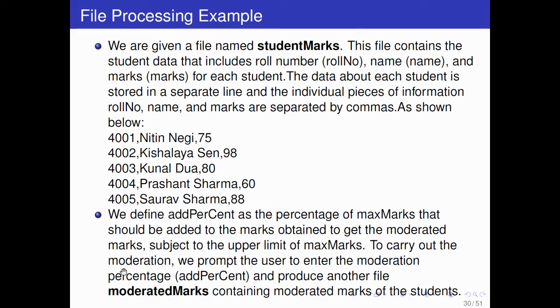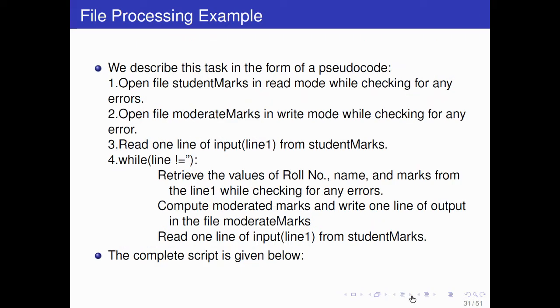So to carry out the moderation, we prompt the user to enter the moderation percent. So how many marks do you want to add? What is the moderated marks? So moderation percent, and produce another file, this moderated marks. So you already have a file, student marks, that contains the data, and you have to produce a new file that will contain the roll number, name, and the updated marks, containing moderated marks of the students.